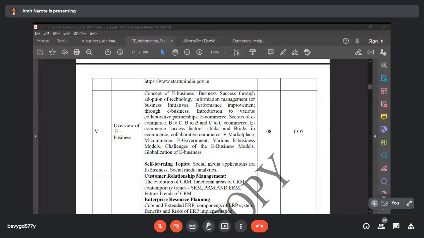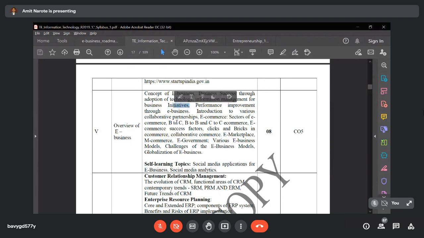So what are we going to discuss in module number 5? Just take a brief overview. What is the concept of e-business? What is business success through adoption of new technology? Then what is information management for business initiative? Then performance improvement through e-business. Then introduction to various collaborative partnerships. Then e-commerce and the sectors of e-commerce.